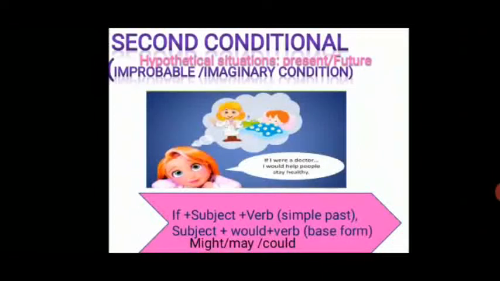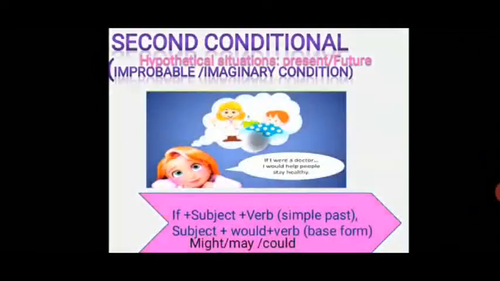Instead of would, you can replace it with might, may or could. So the structure of the second conditional says that the verb is in simple past in the if clause, and in the main clause it is would plus verb in the base form.